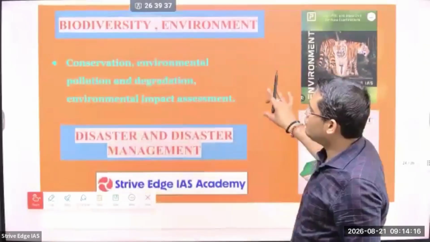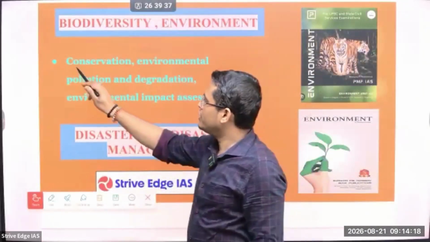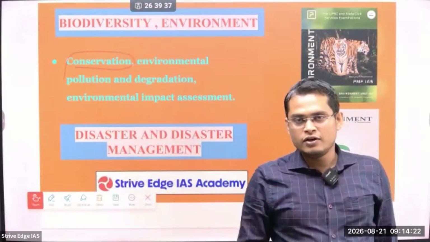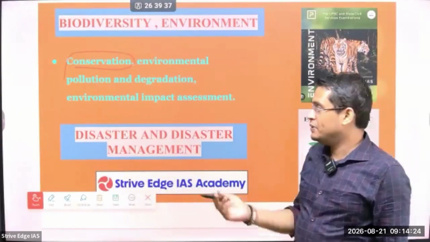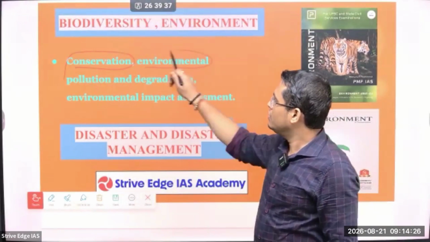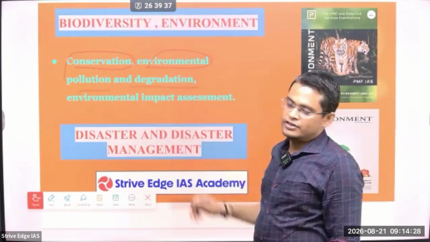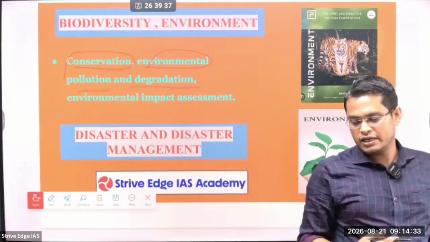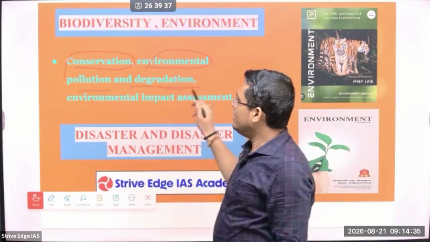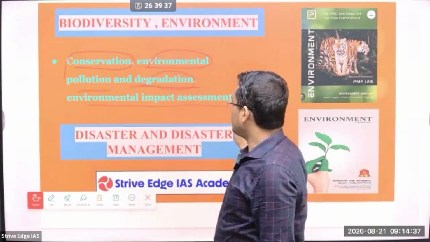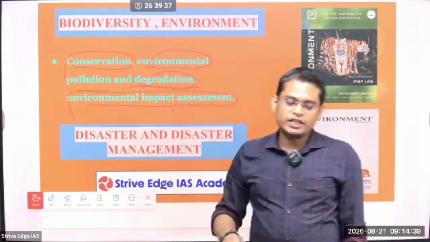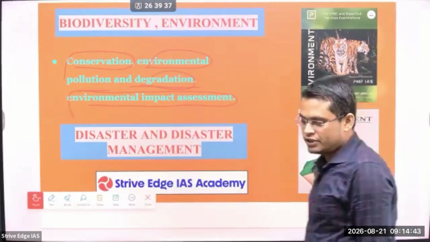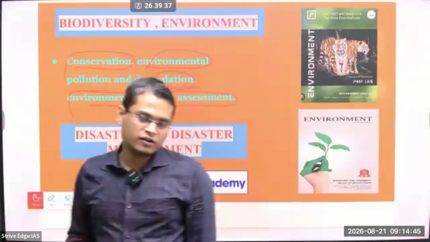Next is biodiversity and environment. Here you have to study conservation, how we are going to conserve our national parks, biodiversity, wildlife and species. Then next is environmental pollution and degradation. All this pollution, whether air pollution, water pollution or any other pollution, you have to study, and environmental degradation. Then we have to study environmental impact assessment, how a project is going to impact the environment before starting anything.